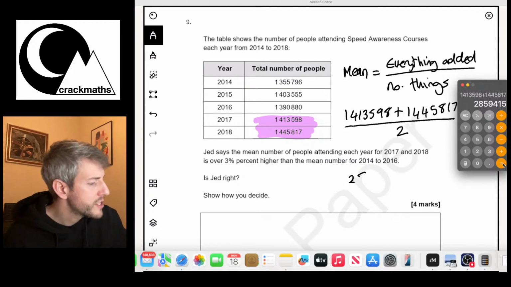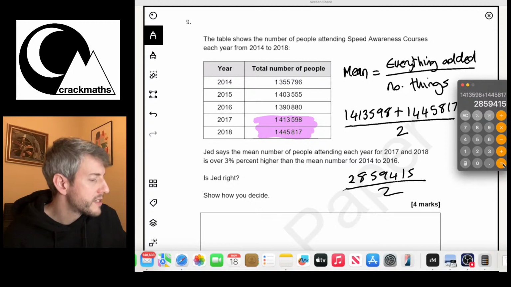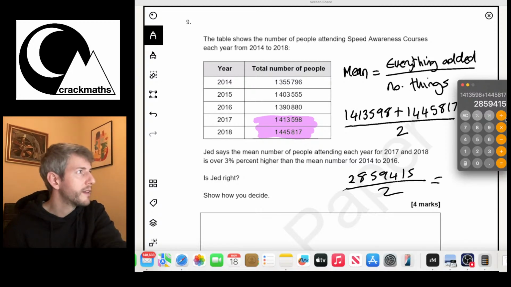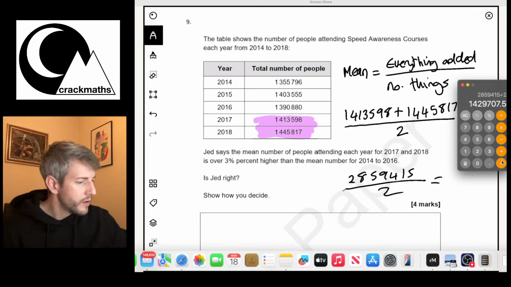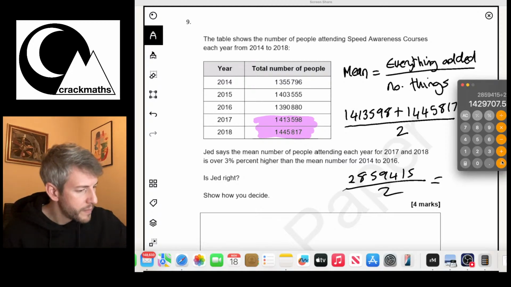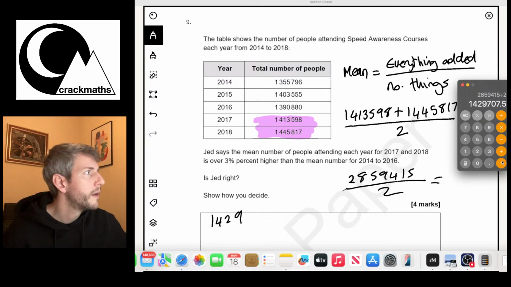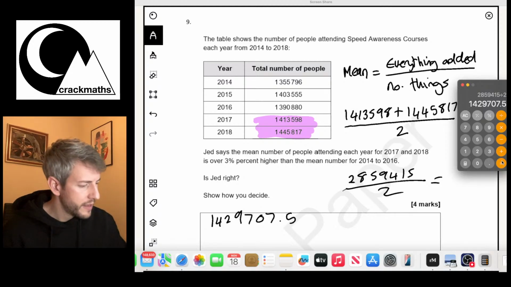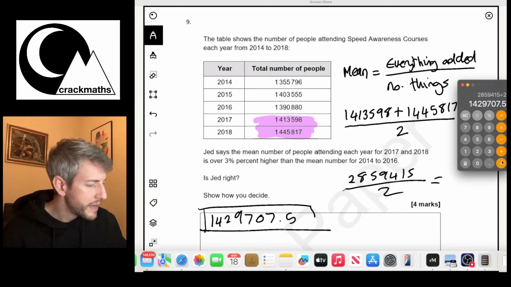So I'll write that down, 2859415, all divided by 2. Okay, so let's divide that by 2. So the mean for this first year is going to be 1429707.5. Okay, so that's the mean for 2017-2018.